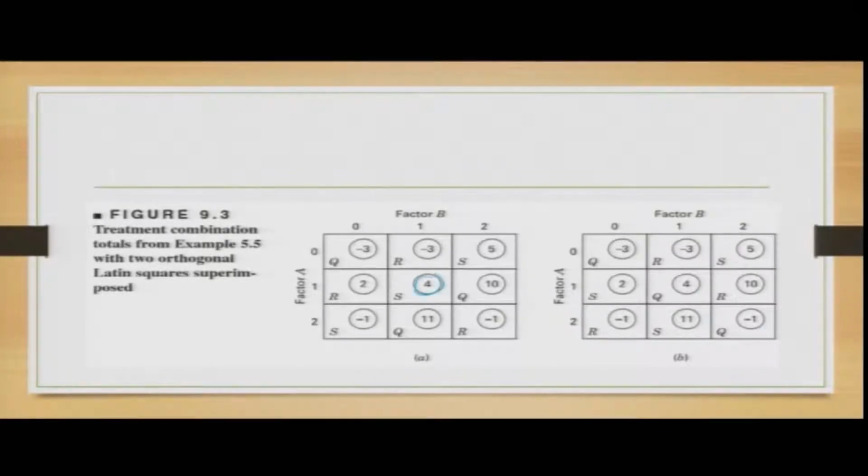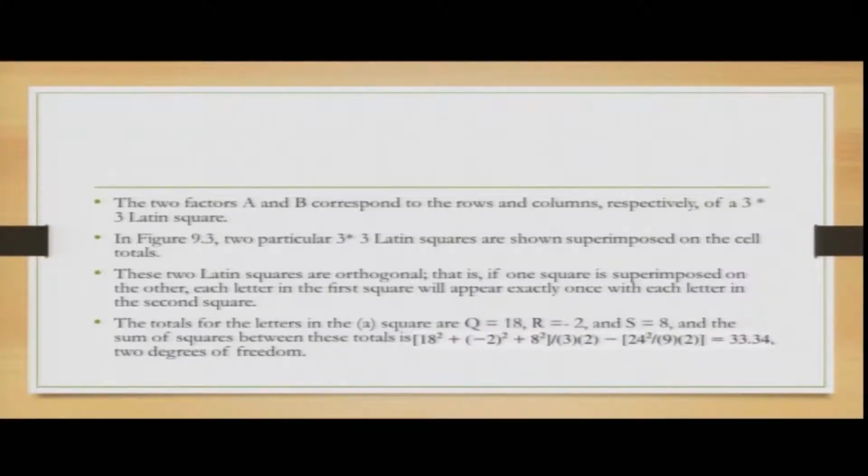Similarly, for factor A and factor B at levels 1 and 1, it is 4 here, but different combinations can be found depending on how you solve the problems. The 2 factors A and B correspond to the rows and columns respectively of a 3 into 3 Latin square. So obviously it will be 3 and 3, 4 and 4 depending on the level.